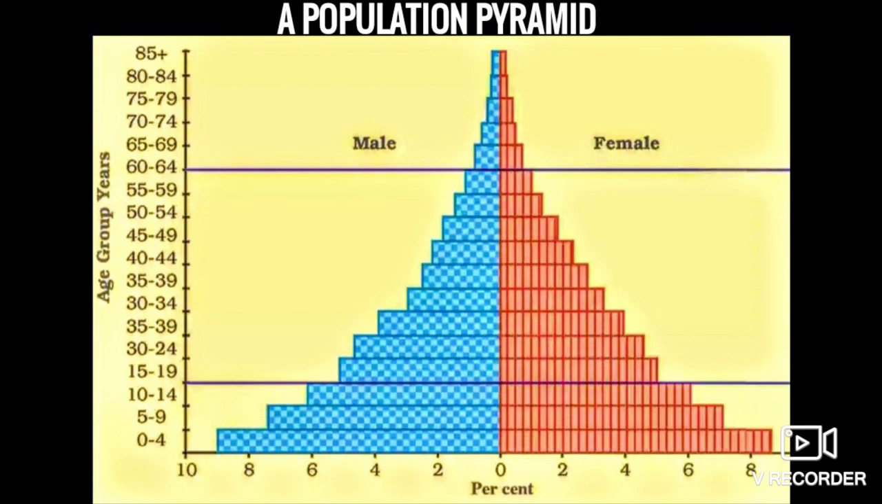Now here the x-axis and y-axis are shown. The y-axis is the vertical line, which tells about the age group, and the x-axis is the percentage, which is drawn horizontally and consists of two back-to-back bar graphs shown with different colors indicating the number of males and females. Males are shown on the left side and females on the right side.